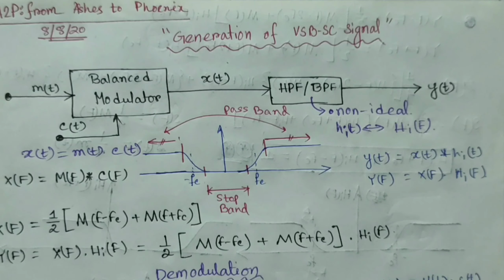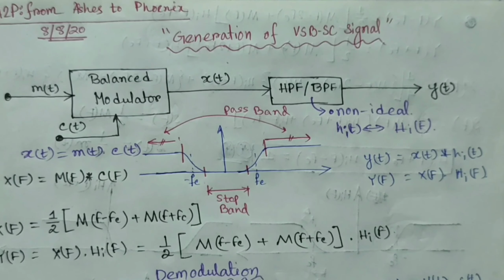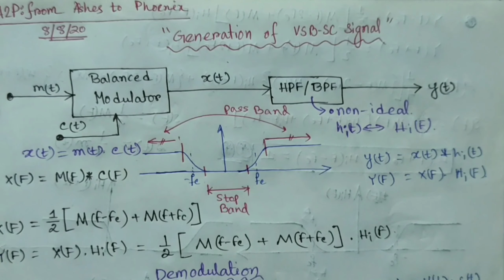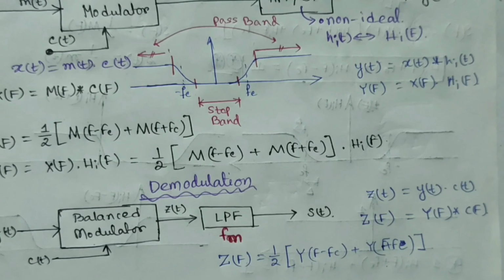Now let me wrap up things in 2 minutes. The block diagram of the modulating system is this. The message signal and the carrier signal are passed through a balance modulator. The output is passed through a non-ideal HPF or BPF, that is high pass filter or band pass filter, and the output of it will result in the VSB-SC signal. The working is explained to you, and to understand that, I discussed the demodulation process. The demodulation is done by synchronous detection, and why envelope detection is not used is also explained to you.